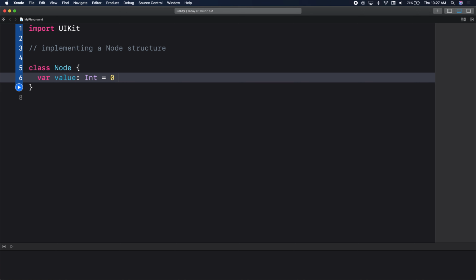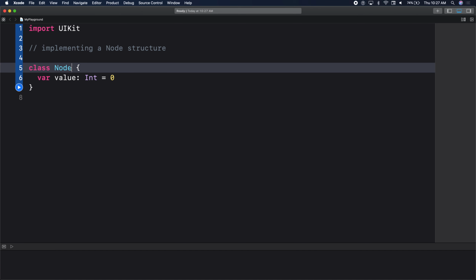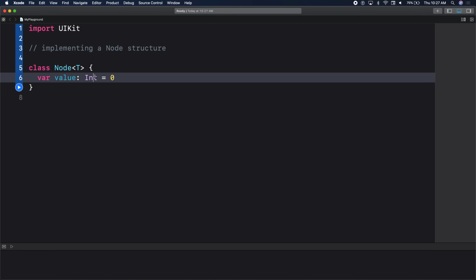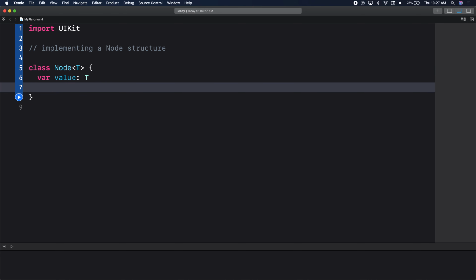Yulia is pointing angle, right? Angle bracket, right? Minnie says angle bracket. So right after our node name here, we'll put in an open angle bracket, close angle bracket. And here we're saying on line 5, our class node is a generic type of T. Again, it could be T, it could be A, G, whatever it is. Here, by convention, T you'll see being used everywhere. You'll also see element being used too. So now our value is of type T. We'll remove this 0 here, and we'll go on.